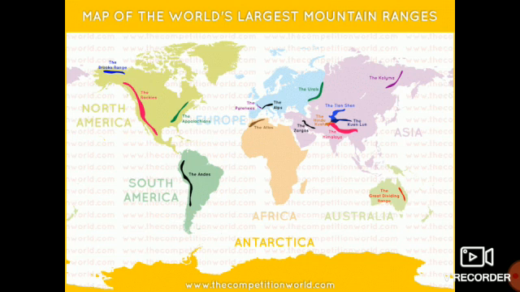Okay. Sorry. First is Rockies. Second is Appalachians. Third is Andes. Fourth is your Ethiopian Highlands. That is here, your Ethiopian Highlands. So, first is your Rockies, second is Appalachians, third is Andes.